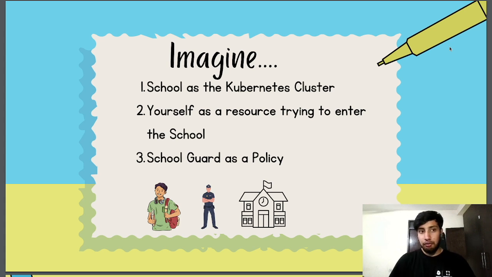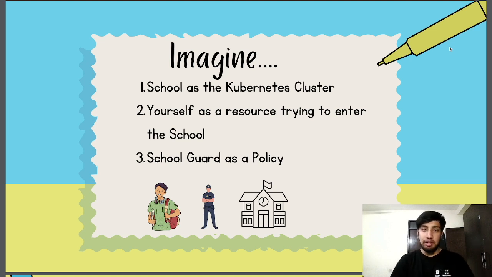So how should I give you a better example of what we mean by policy and by the Kubernetes cluster? I generally give this example a lot of the time. Imagine you are a person who goes to school. Your school is a Kubernetes cluster. You, as a student going to the school, are a resource. You might have noticed that whenever you try to enter the school, there are school guards standing in front of the gate, and they check your ID card. If you have a valid ID card, only then do they let you go inside the school; otherwise you won't be allowed to go inside.